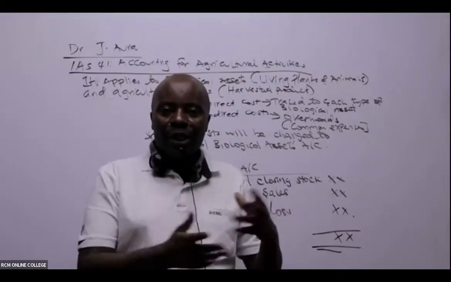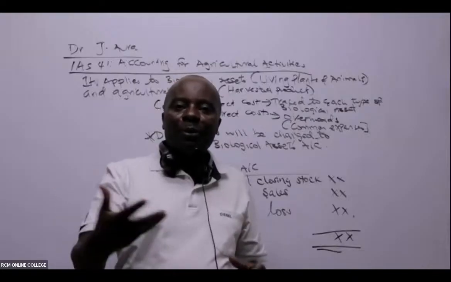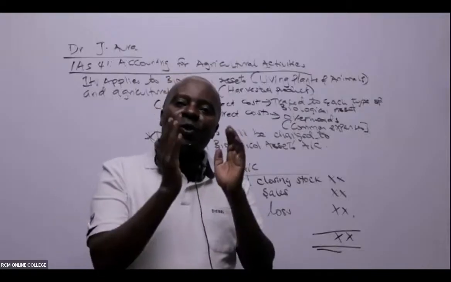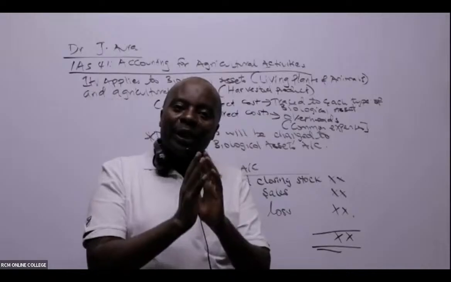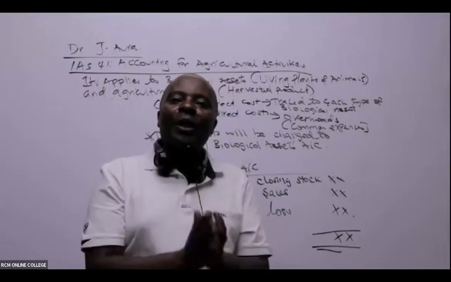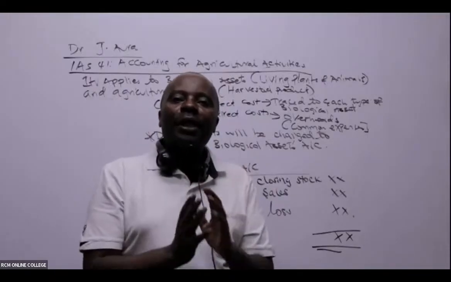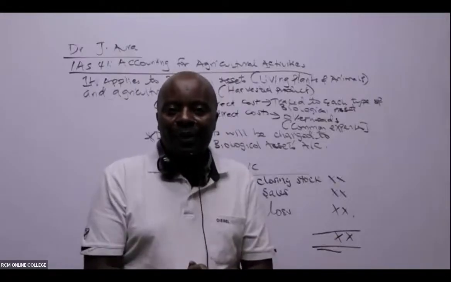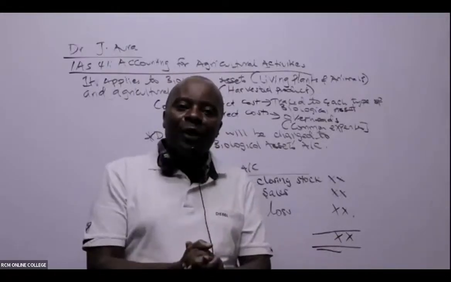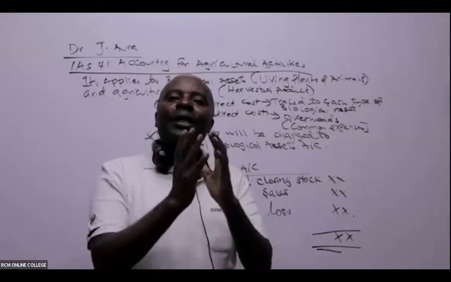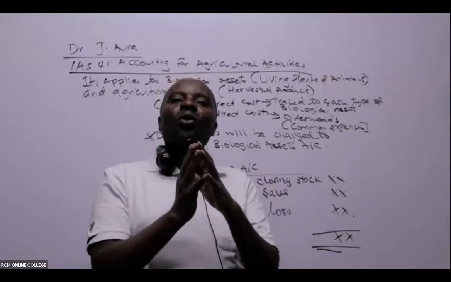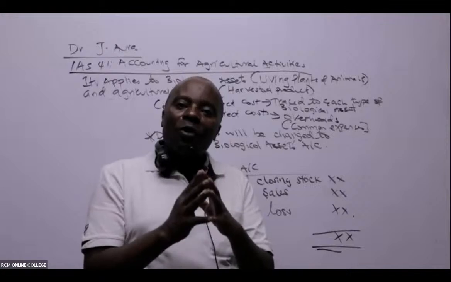Through irrigation to the maize, and the sheep will be able to drink. So you see, this water is a common expense. The water cost is a common expenditure which has been incurred to benefit my crops and benefit my sheep. So this is an indirect cost. It's also called an overhead.